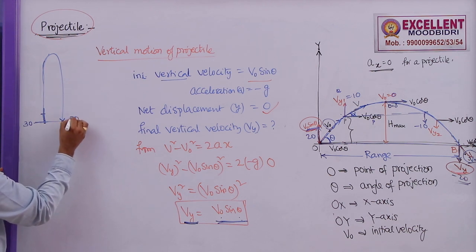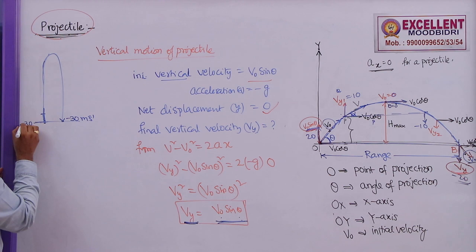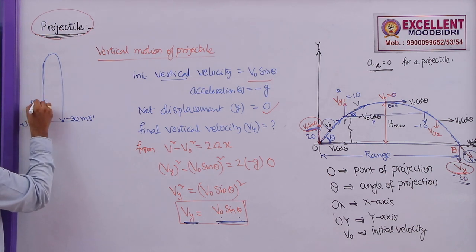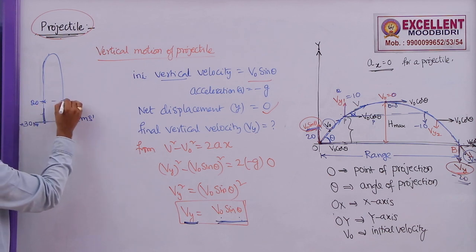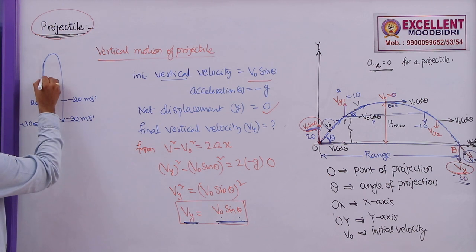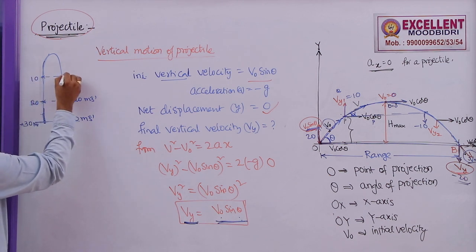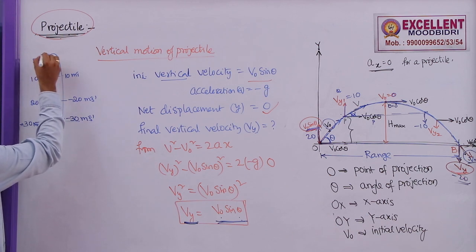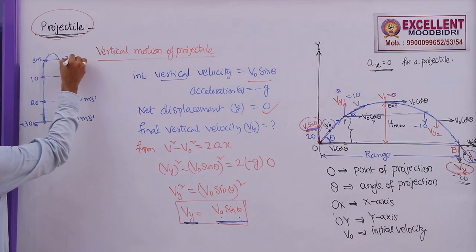Here this is also 30, but minus 30 meter per second. This is plus 30 meter per second. After some time, let us say this is 20 meter per second. At the same height, this will be minus 20 meter per second. Let us say here somewhere this is 10 meter per second. This will be minus 10 meter per second. Let us say this is 3 meter per second, and at the same level this is minus 3 meter per second.